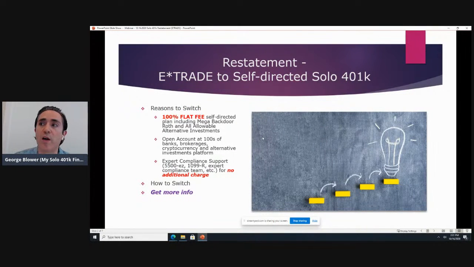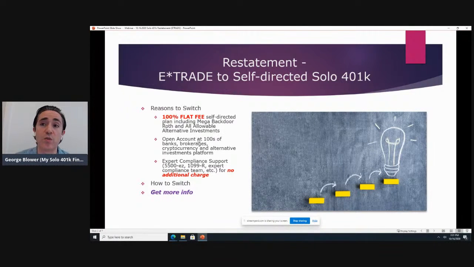So here's what we're going to talk about today. Again, we're talking about switching from a quote unquote free solo 401k that you might have through E-Trade to a self-directed solo 401k: the reasons to switch, and how to get more information about your situation.